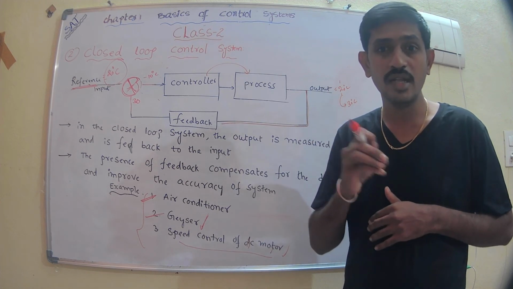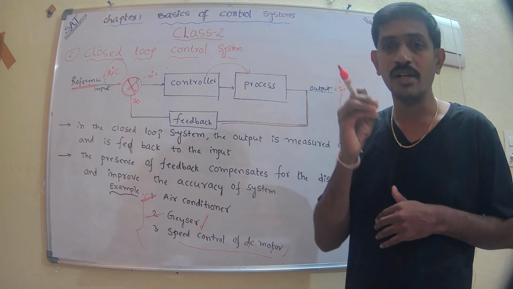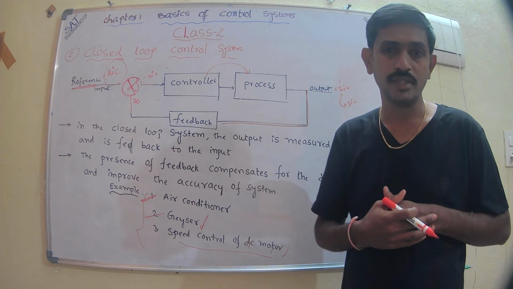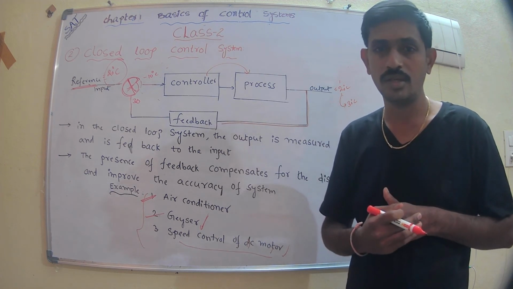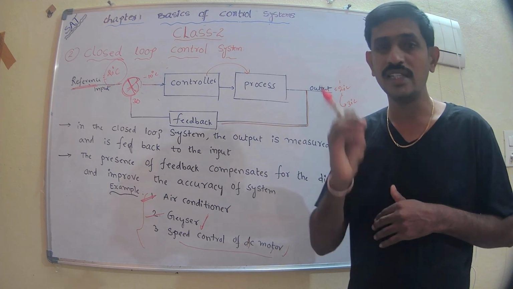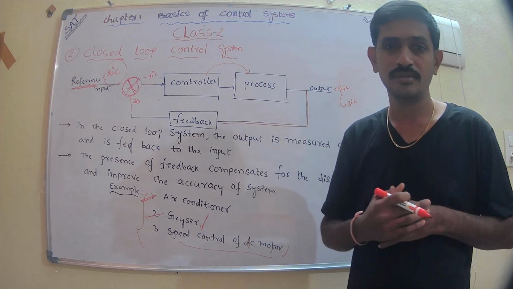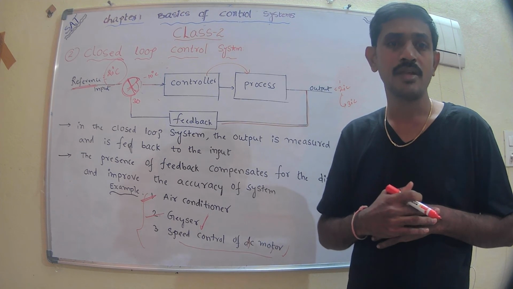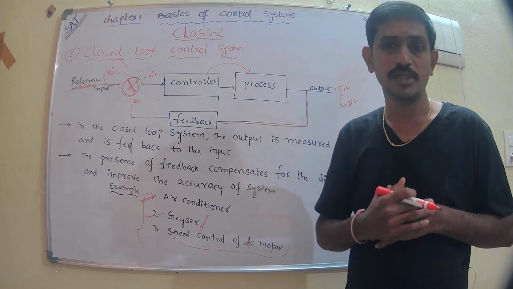Because of that, it will decrease the stability of the control system. That is the main drawback of the closed loop control system. In the case of open loop control system, it is a stable system because we are using a smaller number of physical components.